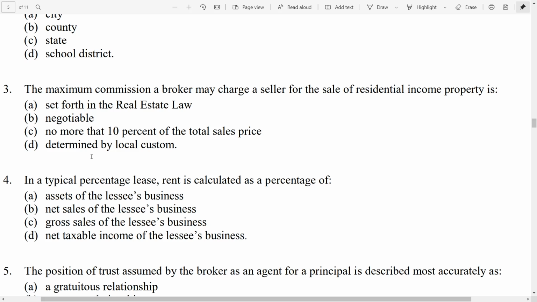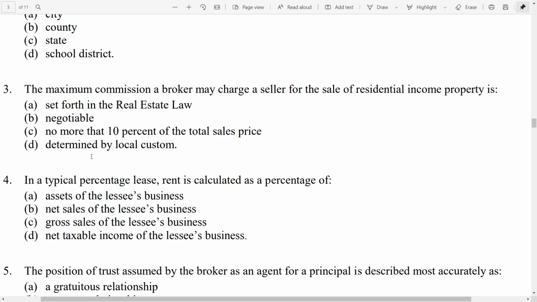If you can get 10% of the sales price or more, great. You can also work without a commission or without payment as a gratuitous agent. So a commission is completely negotiable. And because it's negotiable, it must be disclosed to the principal that commissions are not set forth by real estate law, and they are completely negotiable.